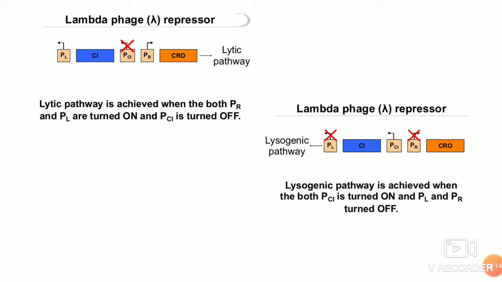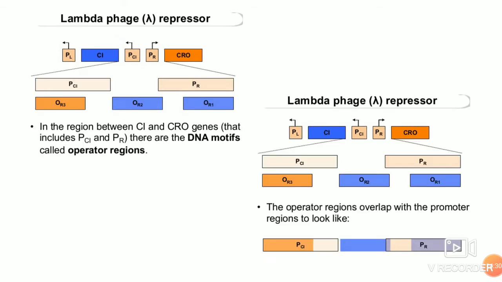If you have the turning on of this CI protein, then you have the lysogenic cycle activated. This PL promoter and PR promoter are shut off. Now we'll see how this beautiful interplay happens. Between that CI and PR promoter, there are very important regions called operator regions.